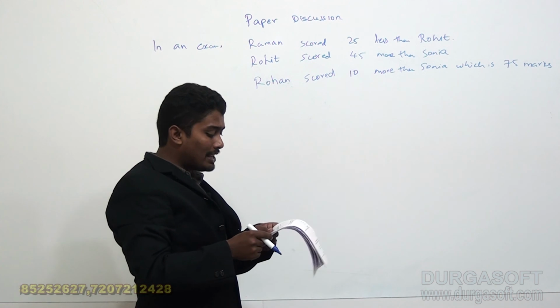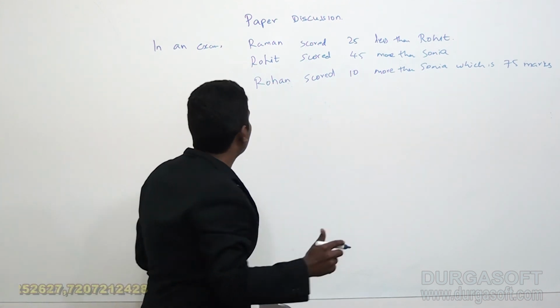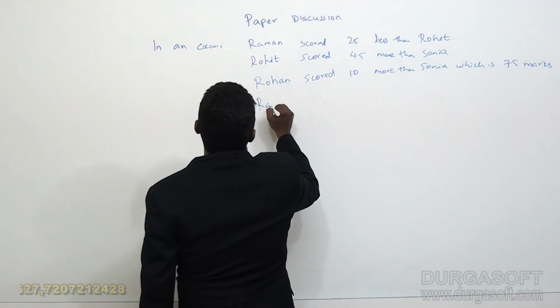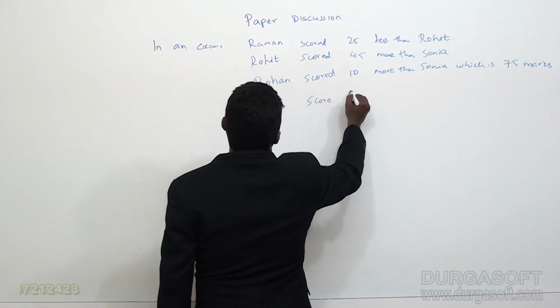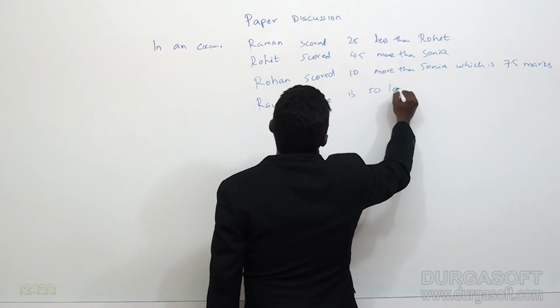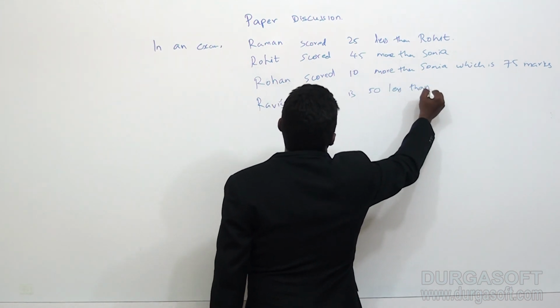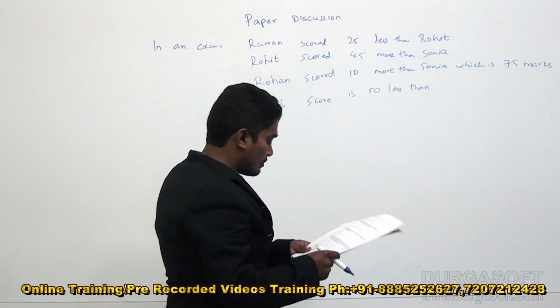Ravi's score is 50 less than the maximum mark.